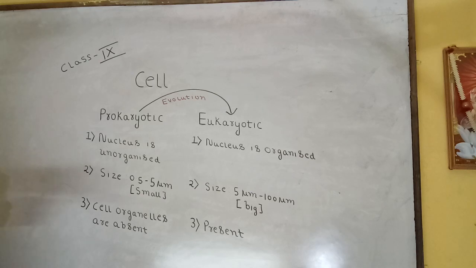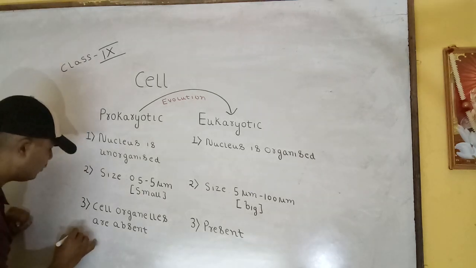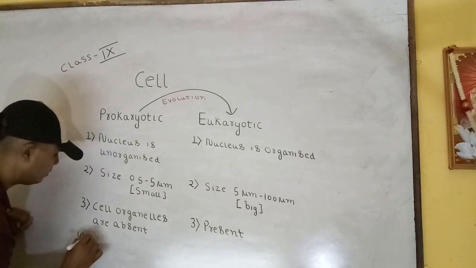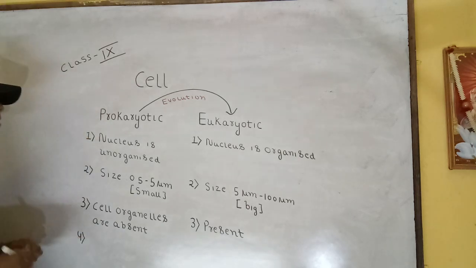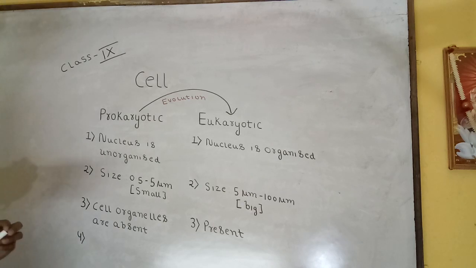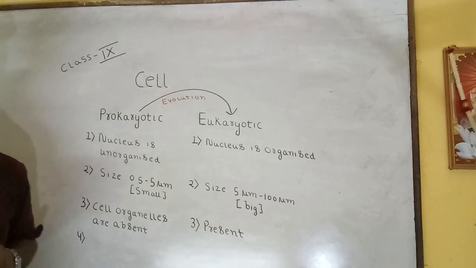One more difference is that their ribosomes are smaller. We have not discussed ribosomes yet, but let us roughly understand the concept.